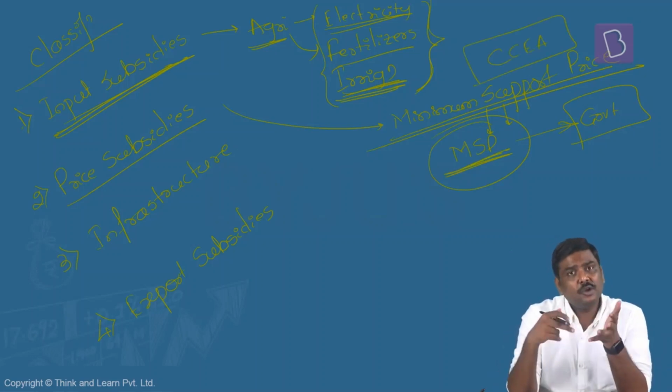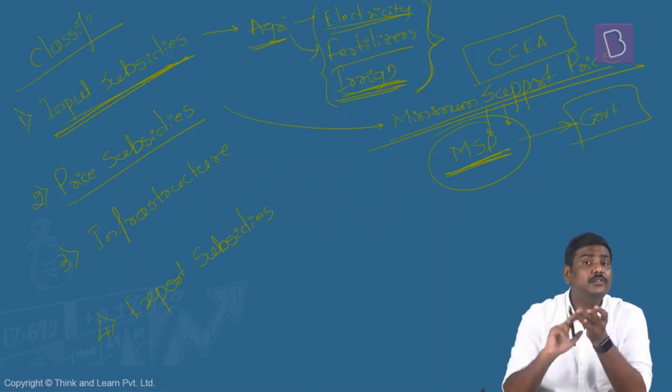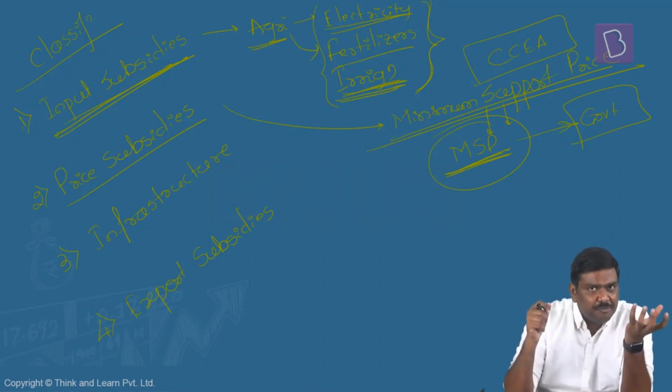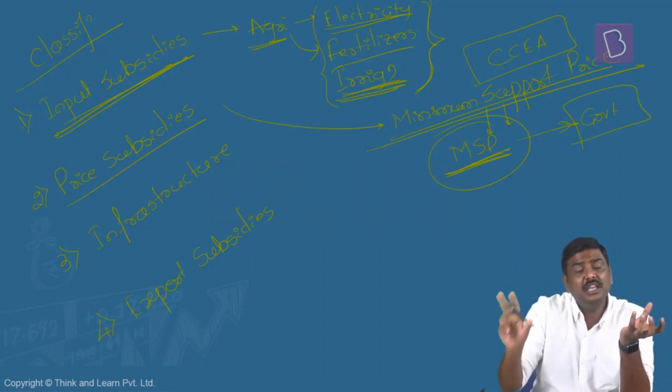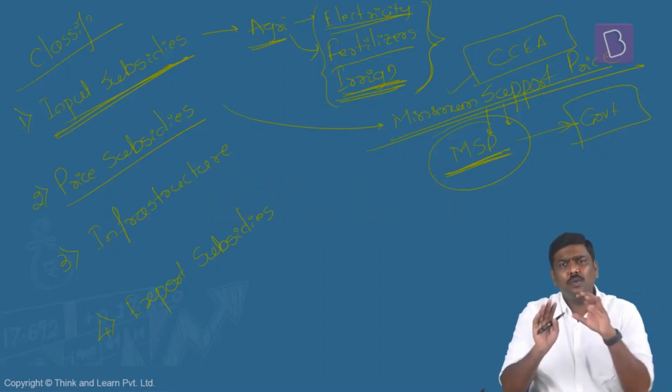So MSP stands for the price announced by the government before the sowing season starts, and this is the price at which government will be procuring the food grains from the farmers. Is it okay? That is, if the government procures let's say 1 kg of paddy, the price that the government will be paying for this paddy will be announced even before the sowing season begins. And that is called the minimum support price. And whatever is the market price, it doesn't matter.